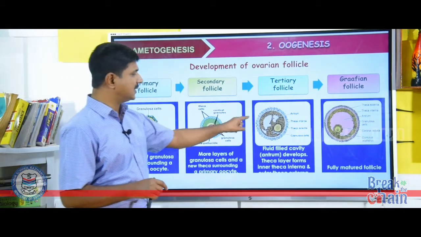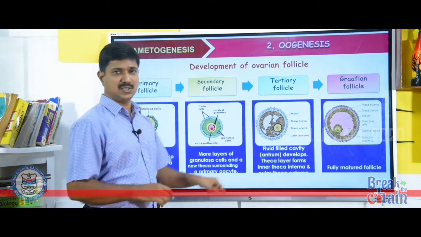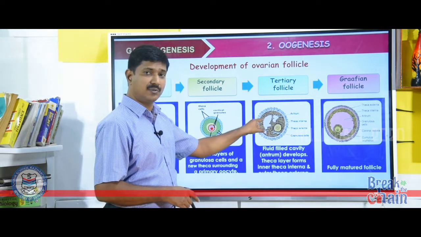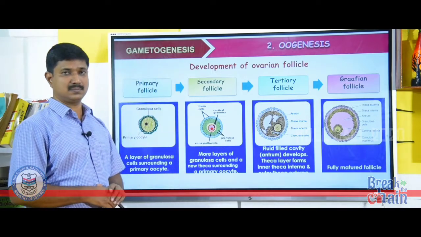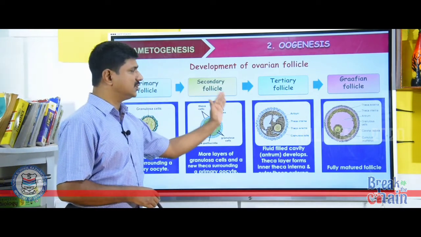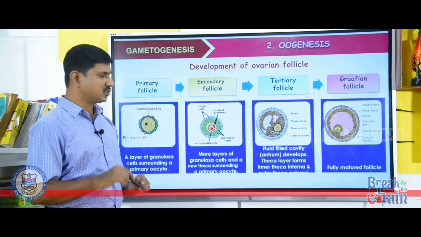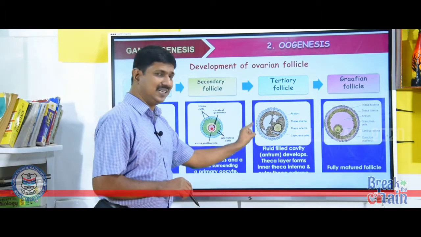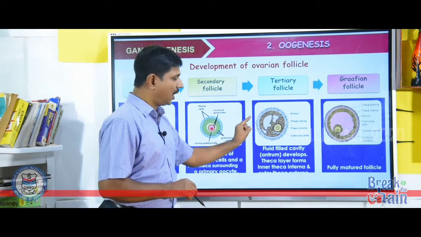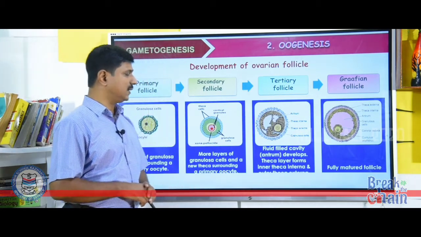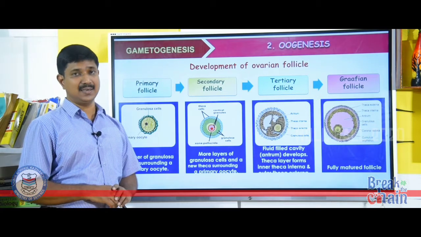Tertiary follicle is characterized by a fluid filled cavity known as antrum. Later tertiary follicle transforms into Graafian follicle. In the tertiary follicle, the theca layer has an outer layer and an inner layer. The outer layer is called theca externa and the inner layer is called theca interna.